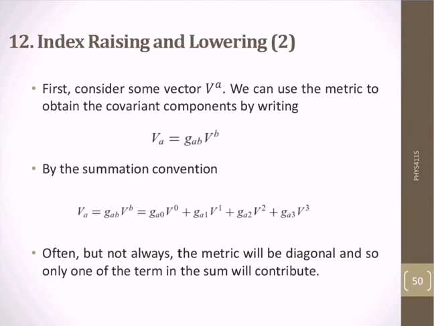Then the other three are for space coordinates. Often but not always, the metric will be diagonal, and so only one of the terms in the sum will contribute.